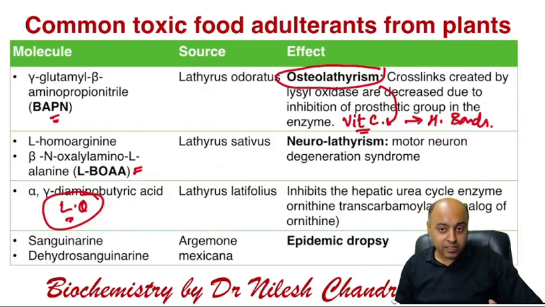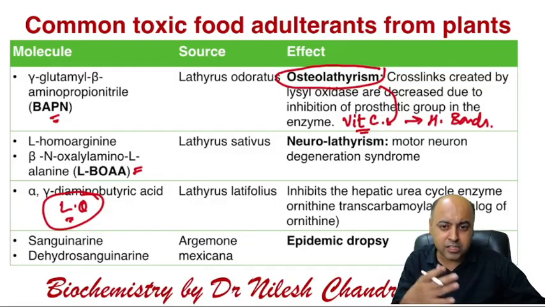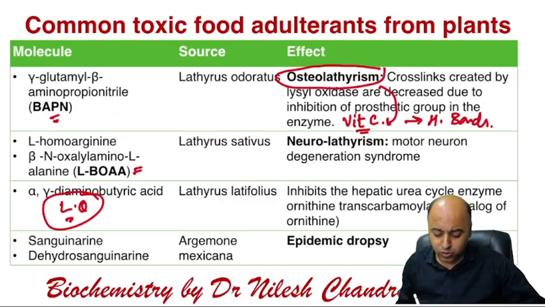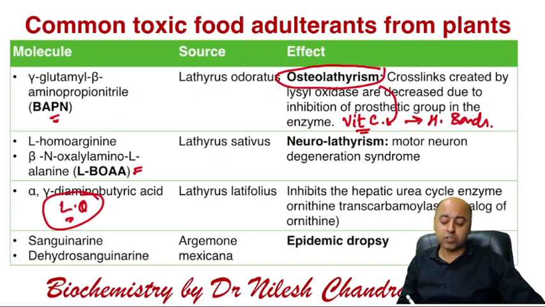Another common adulterant in the food which can come from plants is the sanguinarine and the dehydrosanguinarine coming from Argemone mexicana. So this Argemone mexicana is a very common weed in the upper part of the country, in the west and the north, and it can grow as a weed with the mustard plant. So if these plants are in large number, then they will contaminate the mustard oil and result in the epidemic of epidemic dropsy.